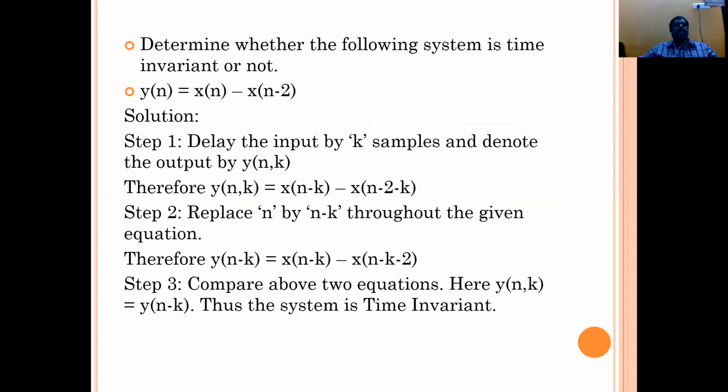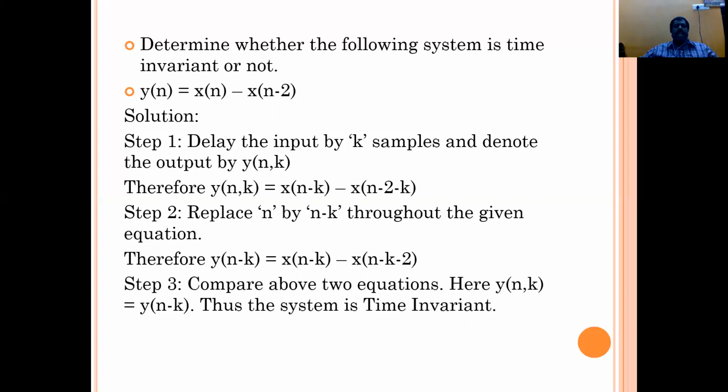Determine whether the following system is time variant or not. So whether it's time variant or not, we also have to find out. y(n) = x(n) - x(n-2). We directly take the two terms, that is x(n) minus x(n-2).